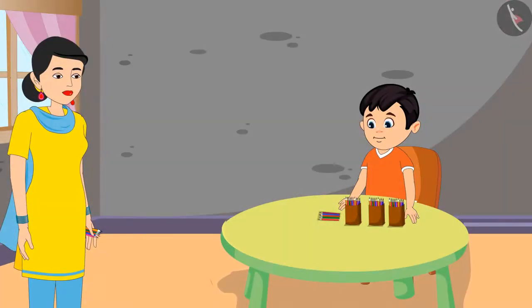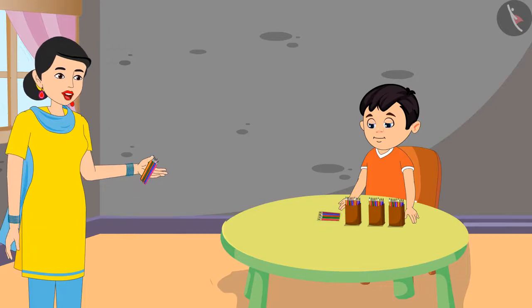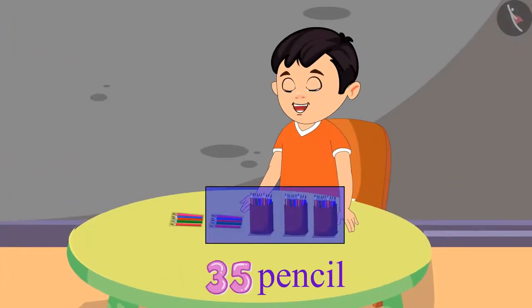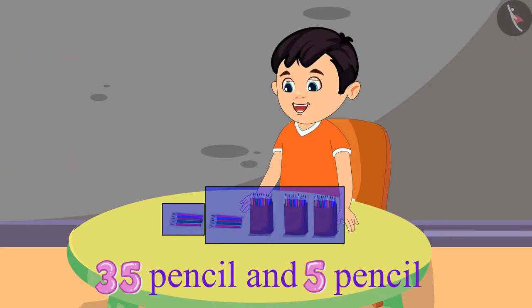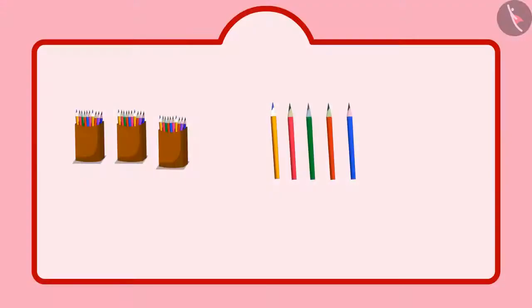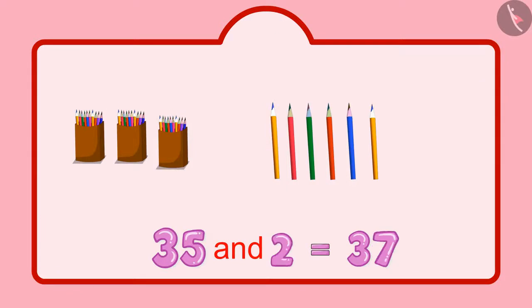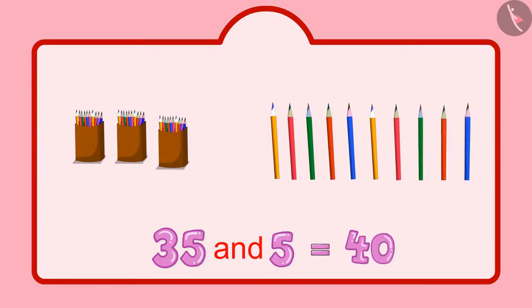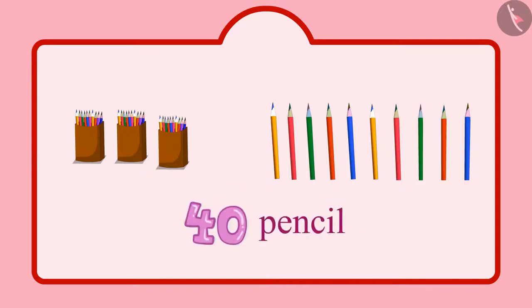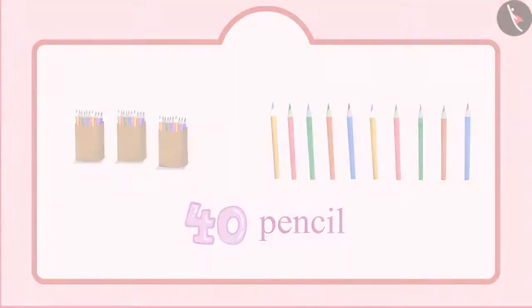After some time, Chotu's mother found some more of his pencils. Chotu, see, I have got 5 more of your pencils. Keep these together as well. Okay, Mummy. I had 35 pencils and now 5 pencils more. And that means 5 units more. After 35, 36, 37, 38, 39, 40. So now I have 40 pencils.